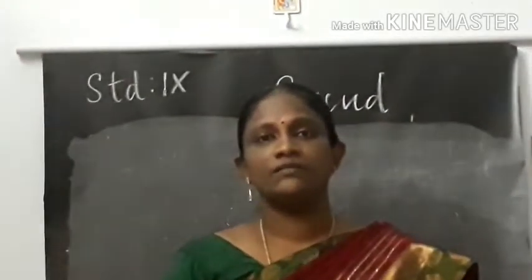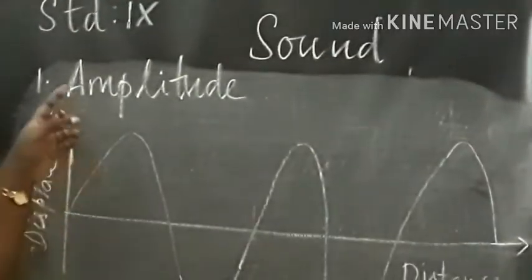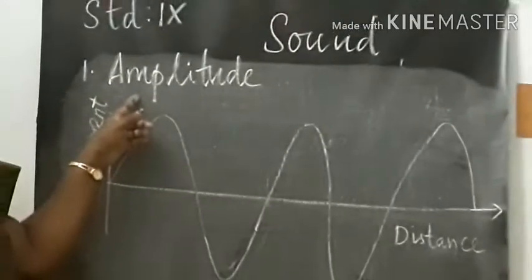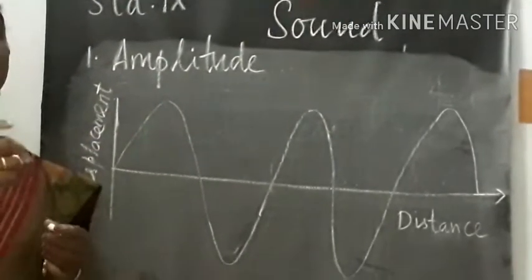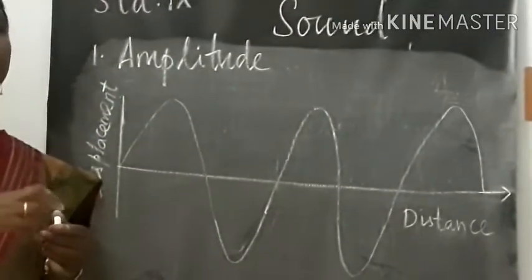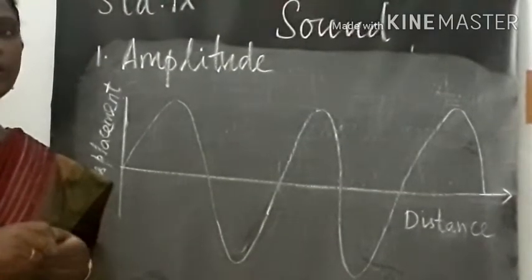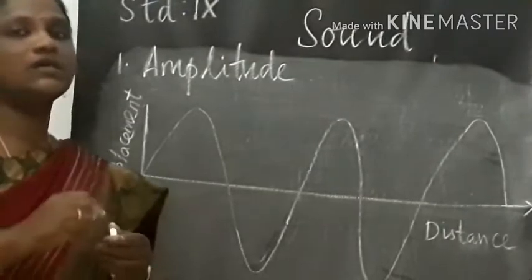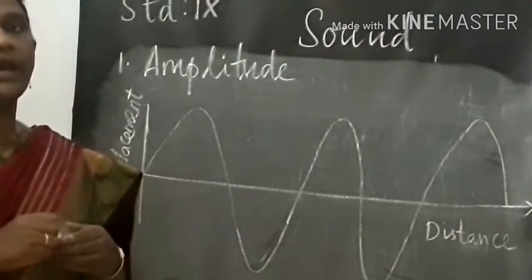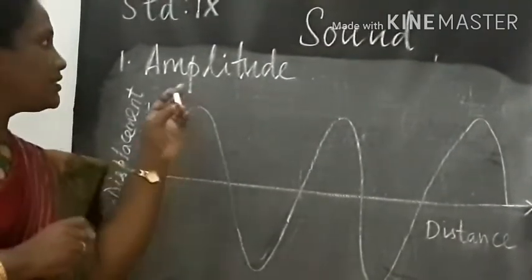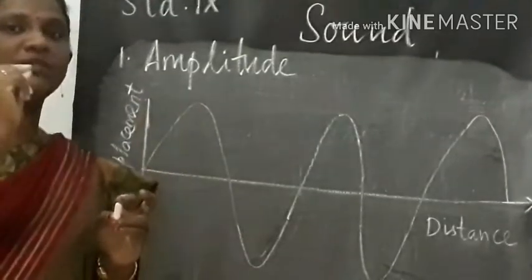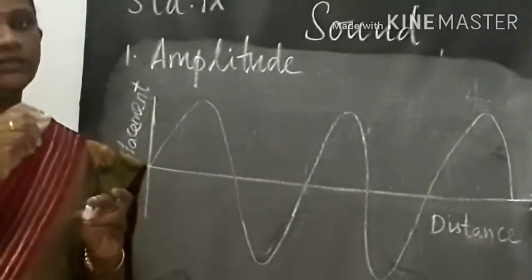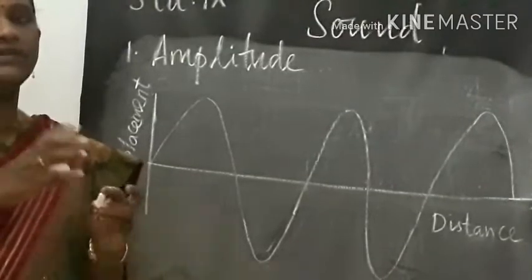So thank you, students. Now let us see the first characteristic, that is the amplitude. When a wave passes through a medium, the maximum displacement of the particle in the medium from its original undisturbed position is called the amplitude. So what is this amplitude? Amplitude is the maximum displacement of the particle in the medium when the wave travels in a medium.